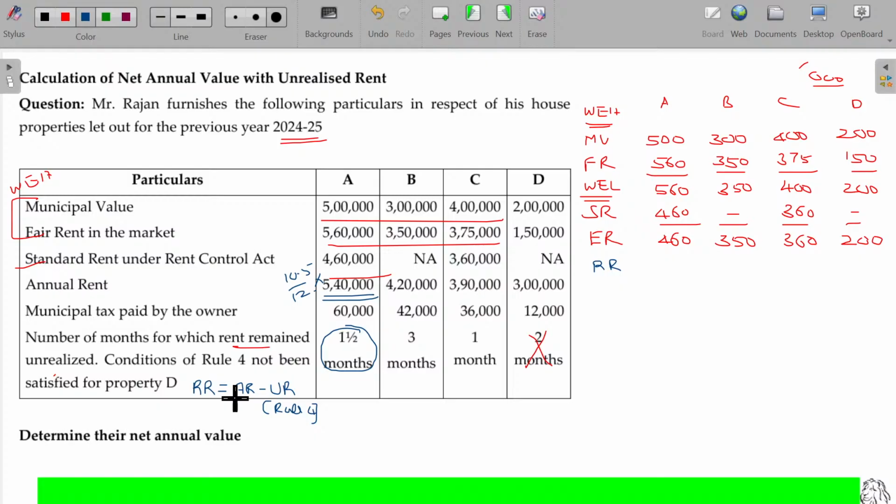Yeah, in that 1.5 month rent not received, so balance being 4,72,500. And here 3 months, so into 9 by 12. 420 for a year, collected only for 9 months, 350. And 390 for a year, 315. Okay, 315.